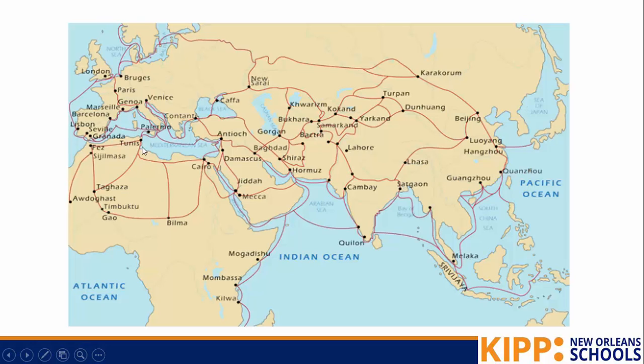And here are the trade routes. We see that the world is becoming increasingly more connected. There's more trade happening, and trade becomes really important in Europe. So now the biggest cities are cities that are trade cities.